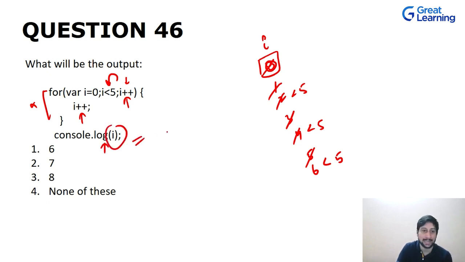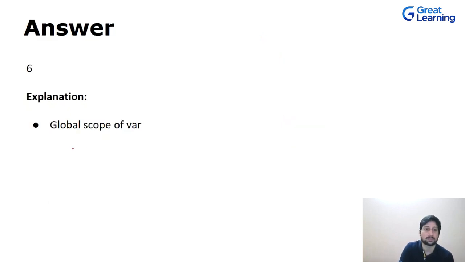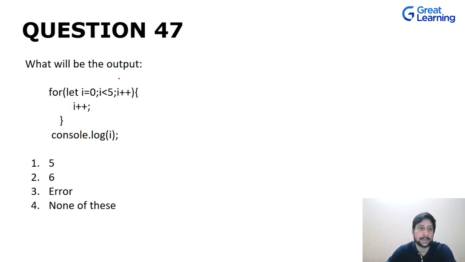which we absolutely can because of the var keyword that we have used to define this variable I. So what is the value of I? It is currently 6. So the value of I is 6 and 6 will be our output because of the global scope of var. Now let's move on to the next question, which is the same thing, but this time around